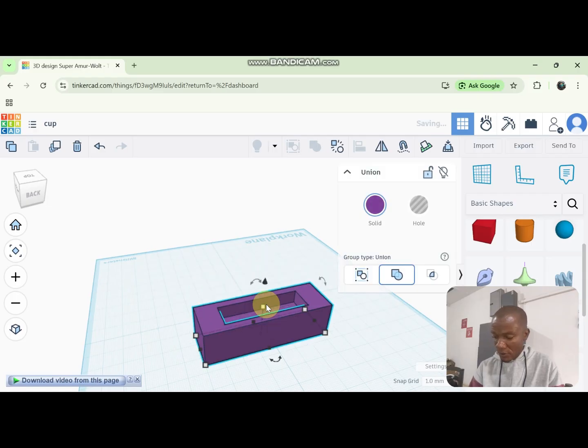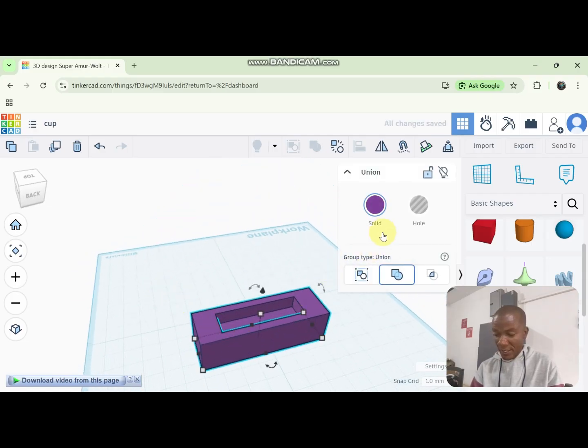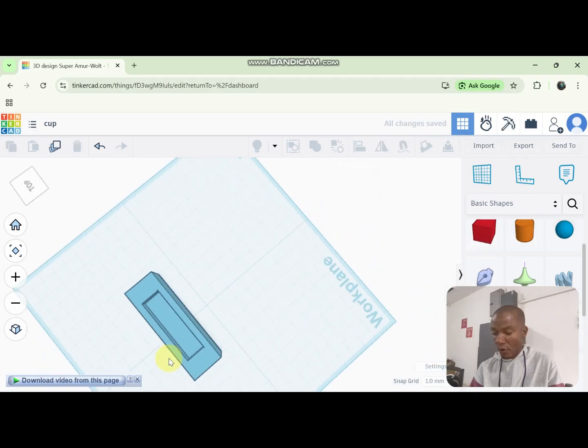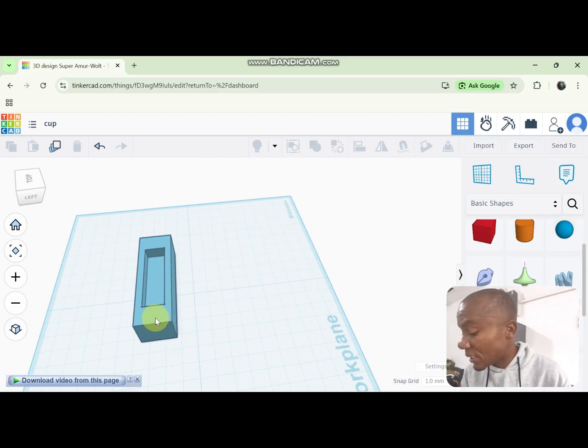So I click on D for it to touch the mat. Then I can change the color. So the color of the shape will depend on your filament. So even though I have selected a green color here, doesn't mean if I print I will get this color. It will depend on the filament that I will use.